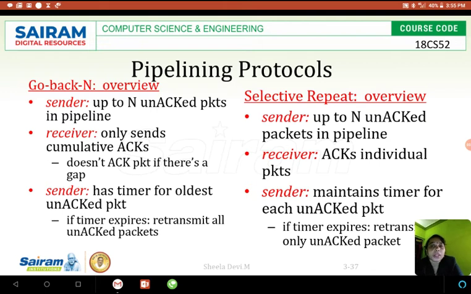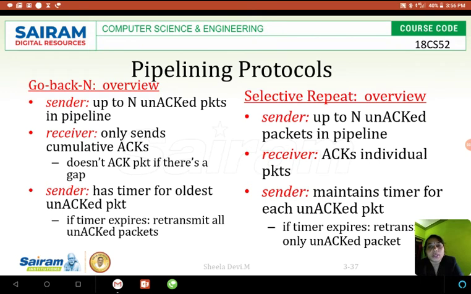If the third packet is not received, then it doesn't acknowledge if there is a gap. That is, the third packet is not received, but the fourth and fifth packets are received. It will not acknowledge the fourth and the fifth packet because it is expecting the third packet, but it was lost during transmission.